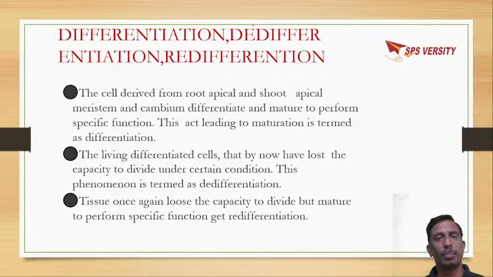So basically, meristems are young tissues of the plants, which show active cell division. These meristems will divide and form new cells. They will be in the process of continuous cell division, forming new cells. After some time, some of the cells will undergo differentiation. That means they will attain a function.